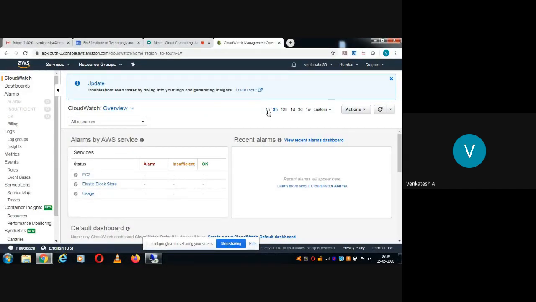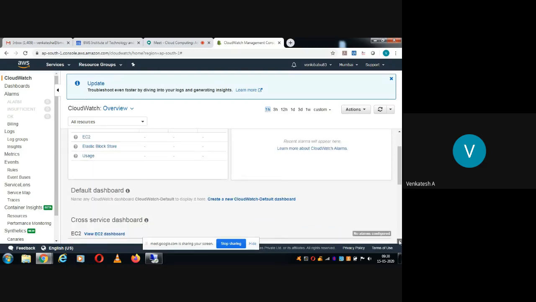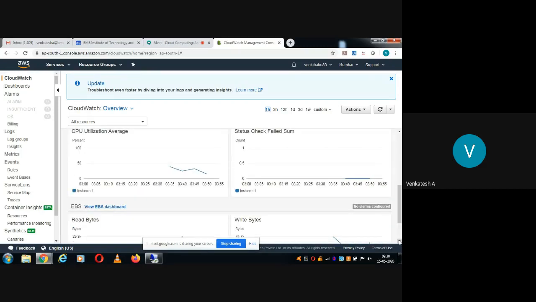So then you can select here overview. Okay, for what duration you want to see the overview. By default it is showing 3 hours. I select for past 1 hour. Okay, it will show the default dashboard. You can see here the default dashboard. It is showing the CPU utilization average.